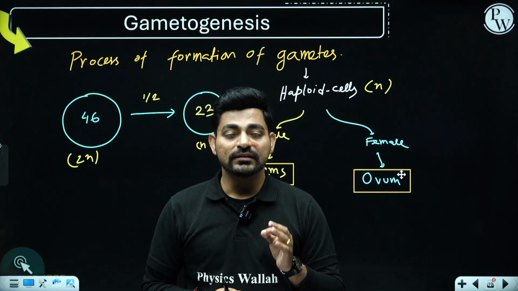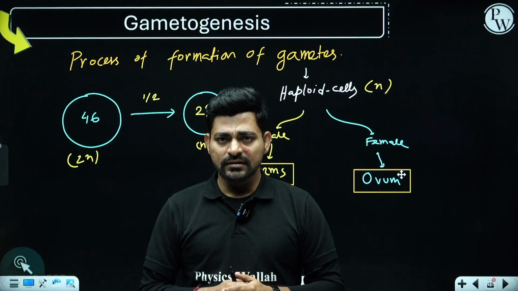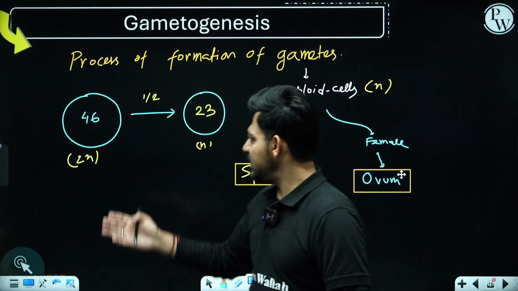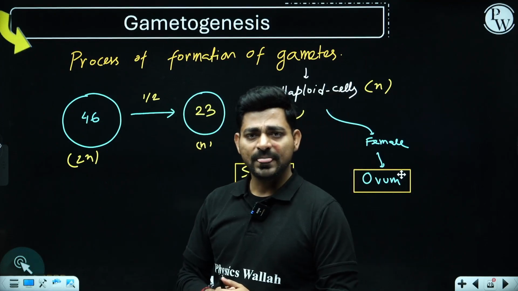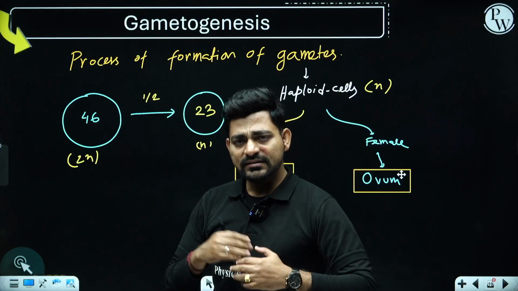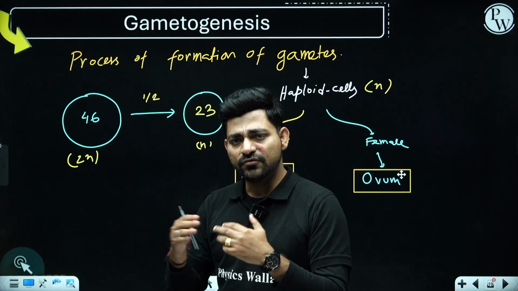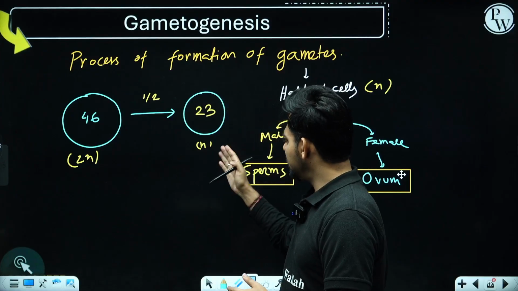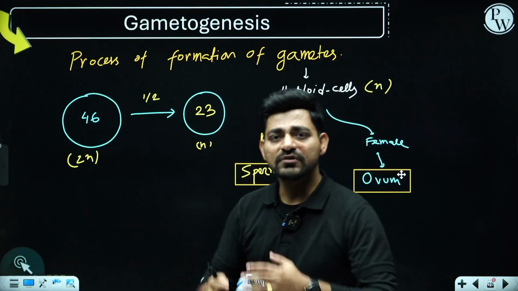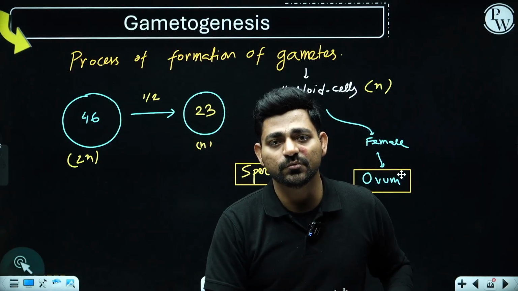We call them germinal cells. These germinal cells are just like somatic cells of your body. They are diploid in nature, but upon undergoing some sets of division, they can form a special kind of cell with half the number of chromosomes.